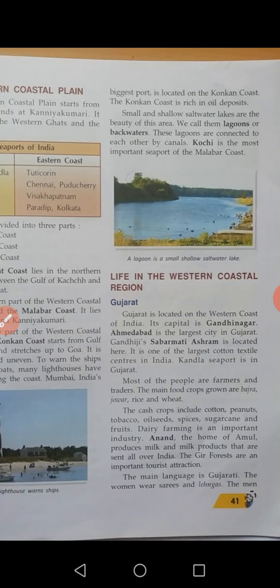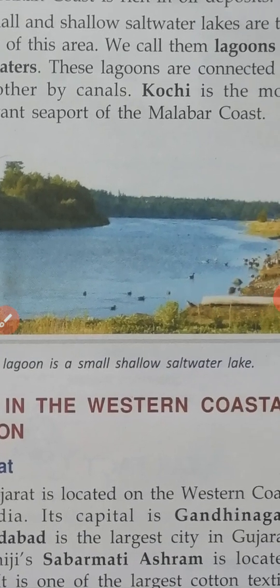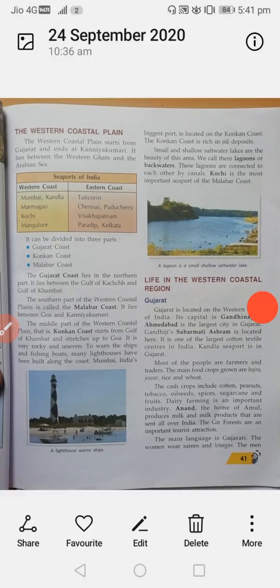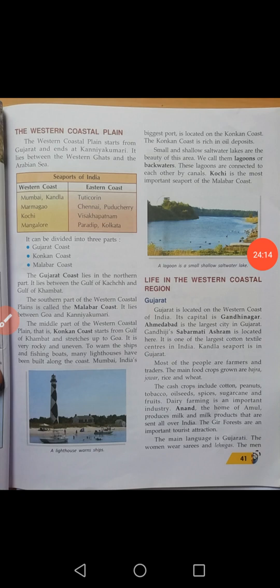Life in the western coastal region. See, the lagoon picture is here. A lagoon is a small, shallow saltwater lake. Gujarat is located on the western coast of India. Its capital is Gandhinagar. Ahmedabad is the largest city in Gujarat, but the capital city is Gandhinagar.